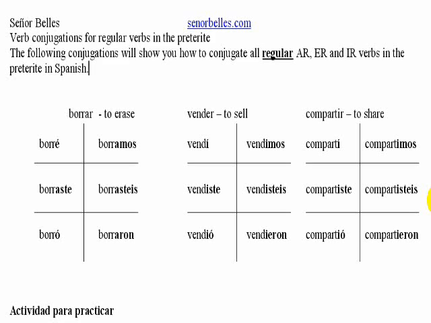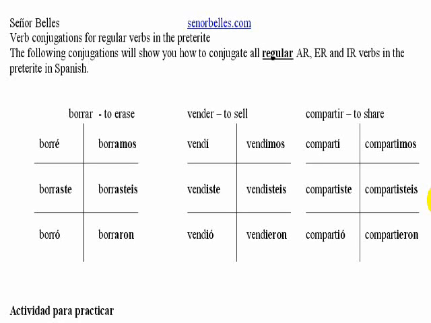What I'd recommend you do if you're new to this is pick two verbs that you like to use a lot, that you're very familiar with, know the conjugations of them, and then just repeat them in your head over and over again, and then you'll have it down. For example, when I was first learning Spanish, I picked the verbs hablar and comer. So what I would do for hablar is say, hablé, hablaste, habló, hablamos, hablastes, hablaron.